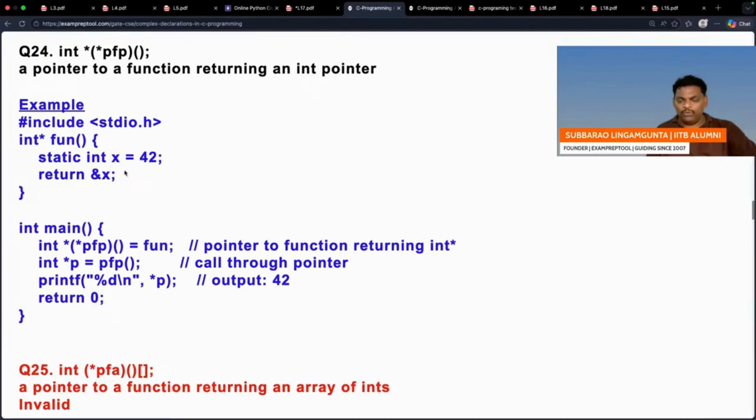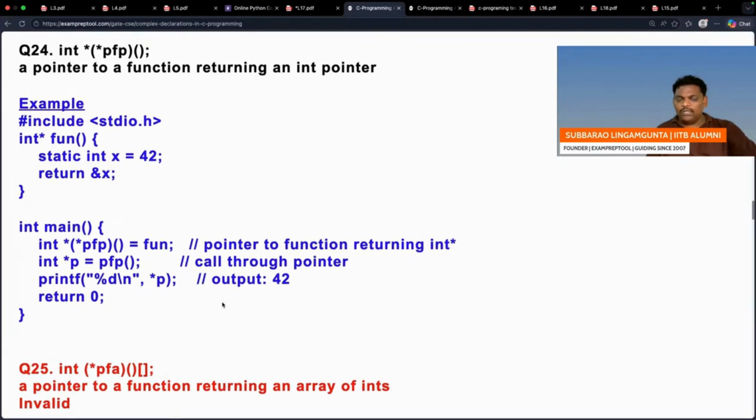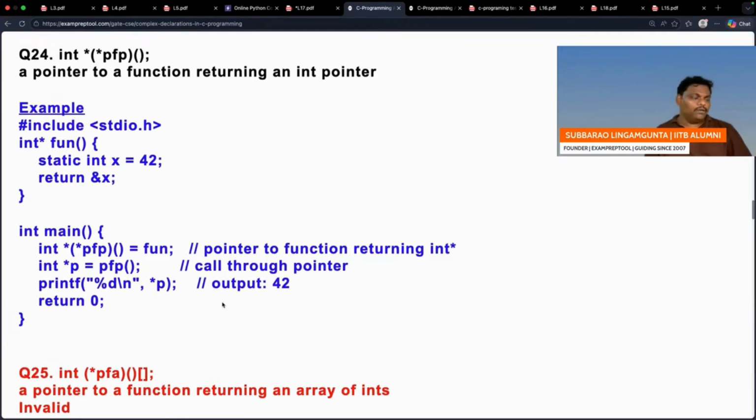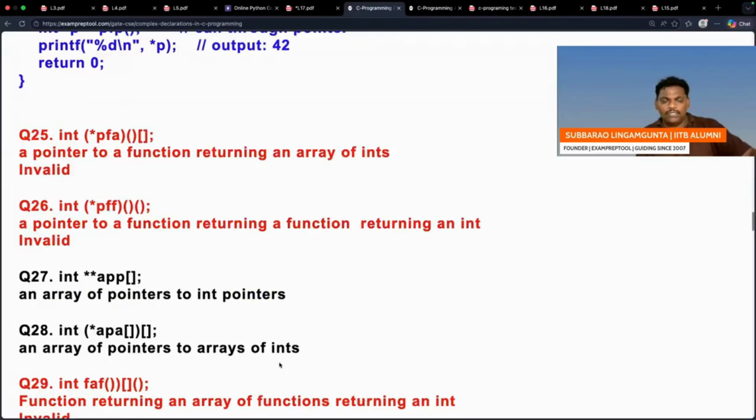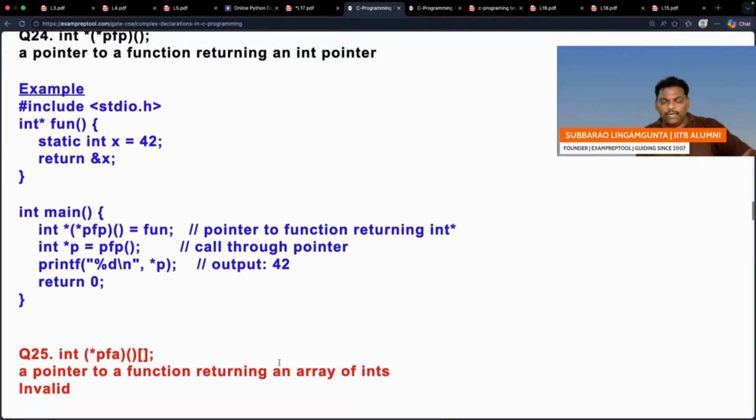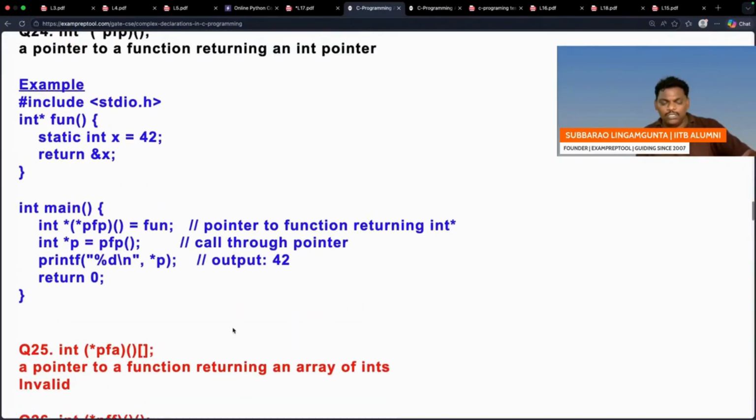Right? Let me know this. If anyone has even a small doubt in question number 24, please check. These are very, very complex. The topic name itself says complex C declarations. They don't ask you this much. They will ask you the first 10 problems only. For your practice purpose, I have given these. Only the first 10 they will ask. To be on the safe side, if you want, you can practice these also.